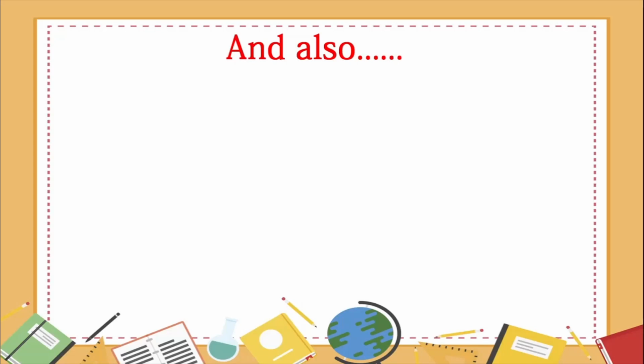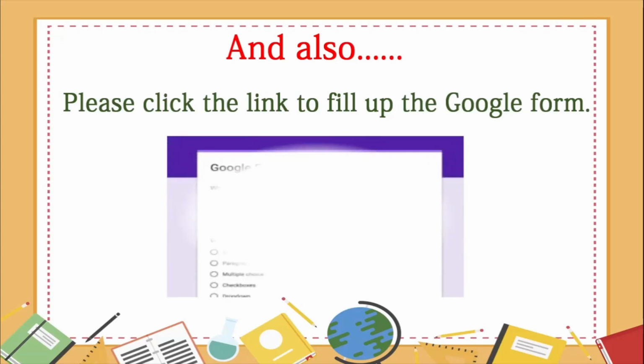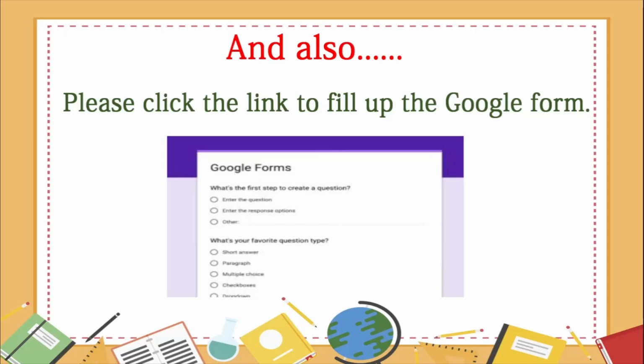Okay? After that, we have another task waiting. You will also click on the link which you will find in the description box to fill up the Google form. So now what is the Google form, children? It is nothing but a simple form. There are a few simple questions there about the video which you just saw and also about yourself. So these are the tasks now that you will have to complete after you watch each video.